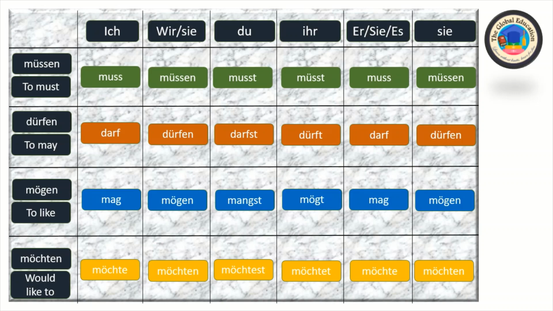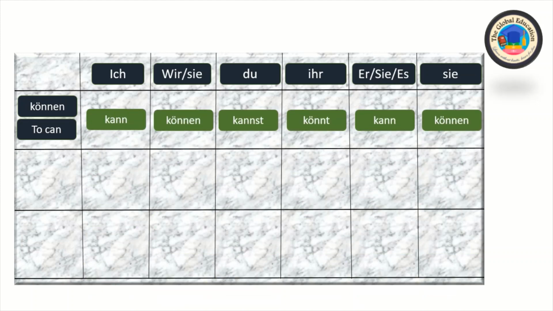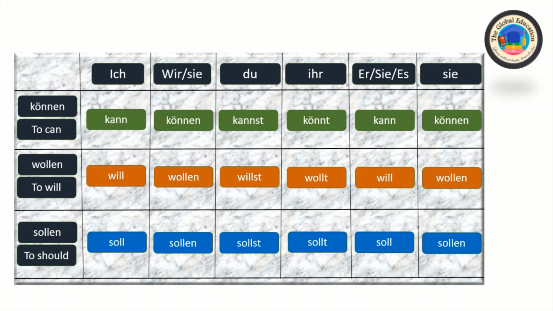Let's see some other modal verbs. So können, to can. Ich kann, wir können, sie können, du kannst, ihr könnt, sie es kann, sie können. Wollen, to will. Ich will, wir wollen, sie wollen, du willst, ihr wollt, sie es will, sie wollen. Sollen means to should. Ich soll, wir sollen, sie sollen, du sollst, ihr sollt, sie es soll, sie sollen.